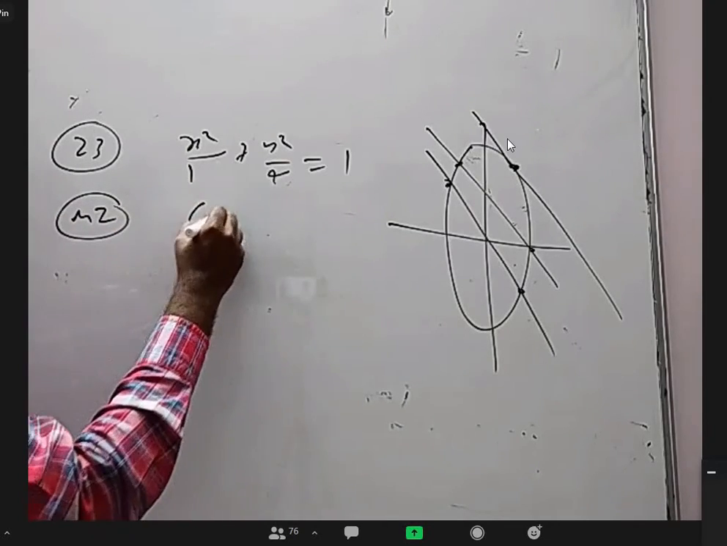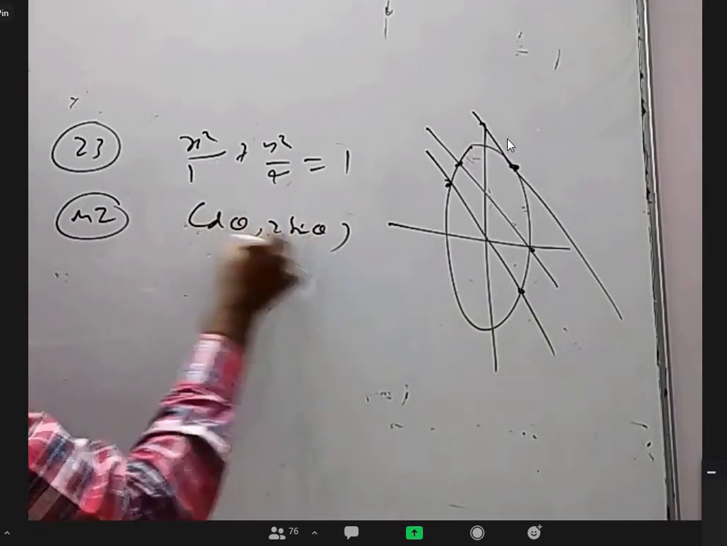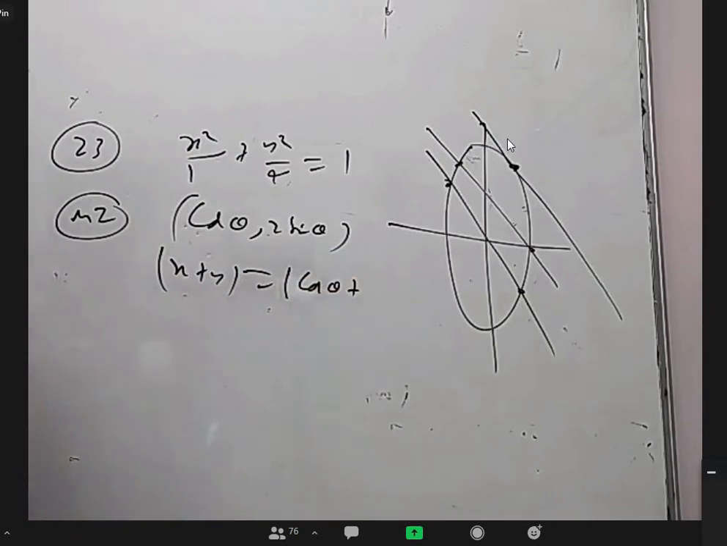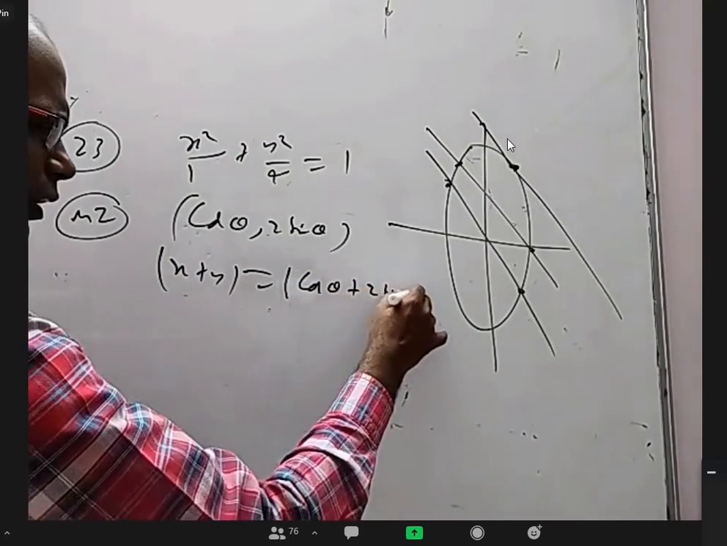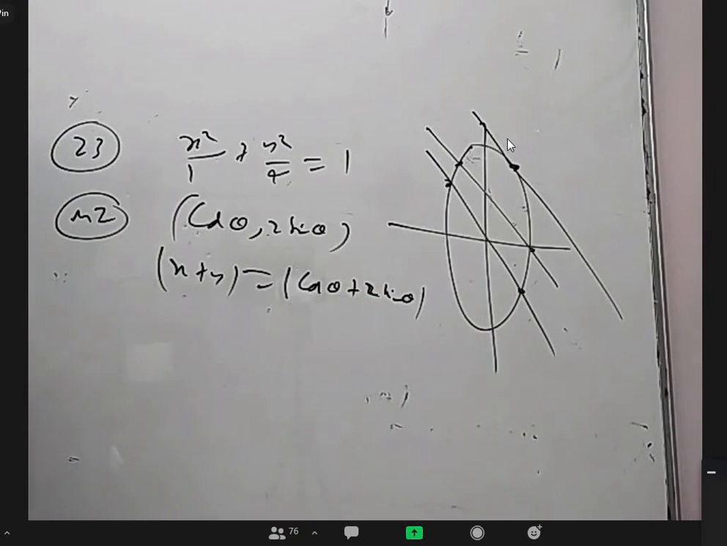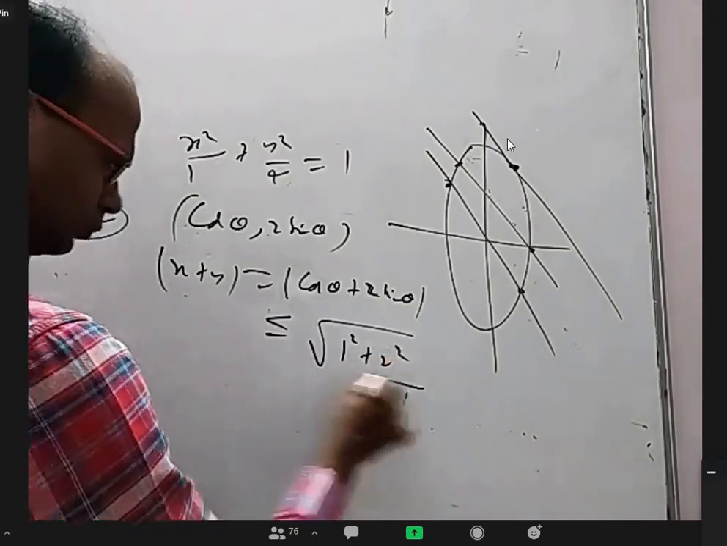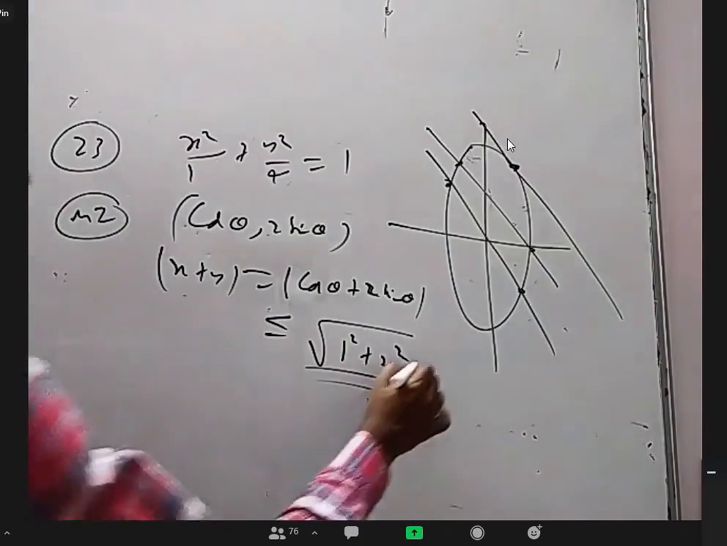What is the general point here? Cos theta comma 2 sin theta. So when I take mod x plus y, it is simply mod cos theta plus 2 sin theta. In trigonometry, a cos theta plus b sin theta, maximum is root a square plus b square. So this is less than or equal to root of 1 square plus 2 square, which is root 5.